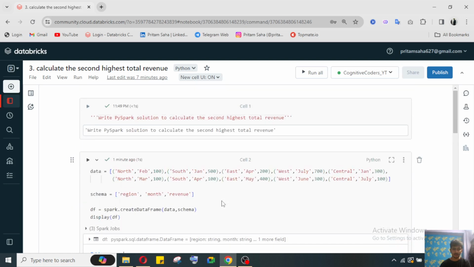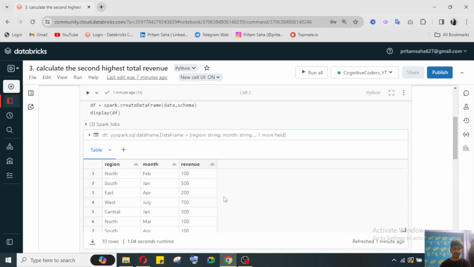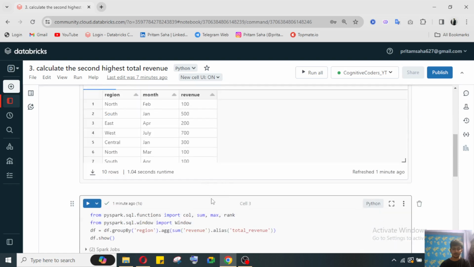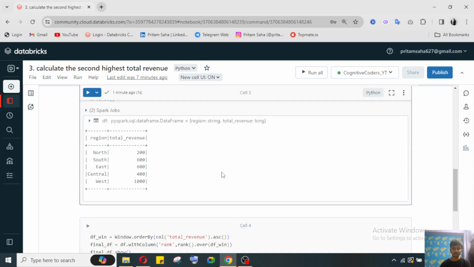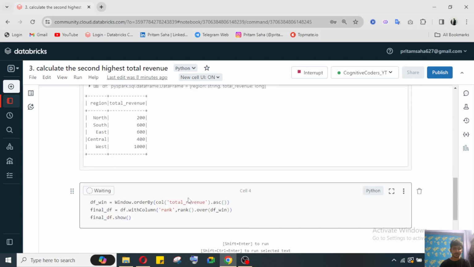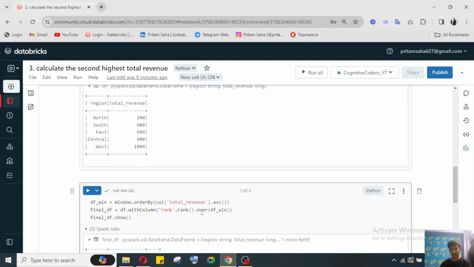Now they want the second highest total revenue. For getting the second highest total revenue, we want to segregate the data based on rank. For getting the rank, we will use the window function here. Without a window you can also directly create a rank, but here I'm telling you why I am creating a window.